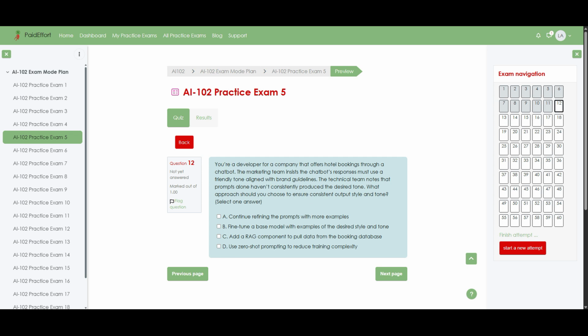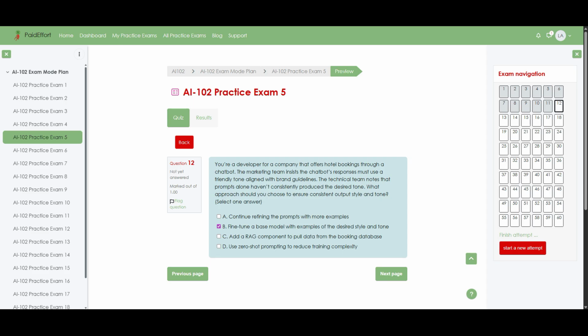Option A. Continue refining the prompts with more examples. Option B. Fine-tune a base model with examples of the desired style and tone. Option C. Add a RAG component to pull data from the booking database. Option D. Use zero-shot prompting to reduce training complexity. The correct answer is option B. Fine-tune a base model with examples of the desired style and tone. Let us now unpack why this option is the most effective choice for the scenario.